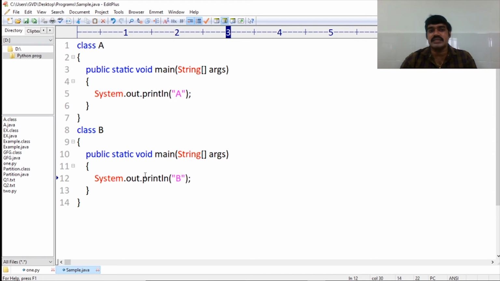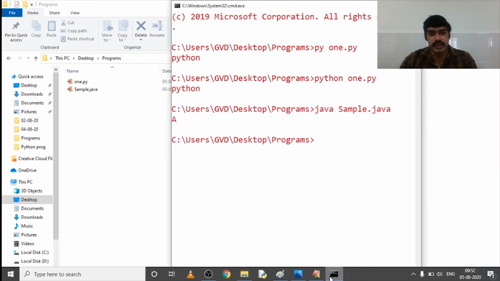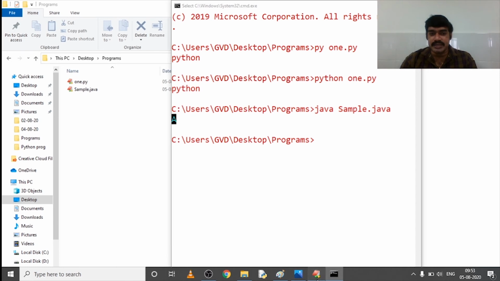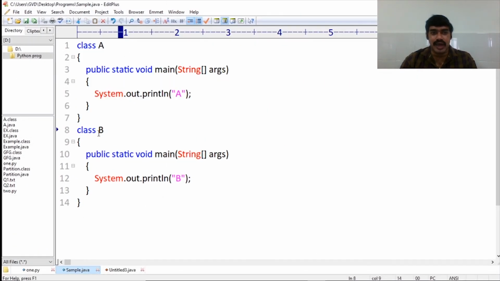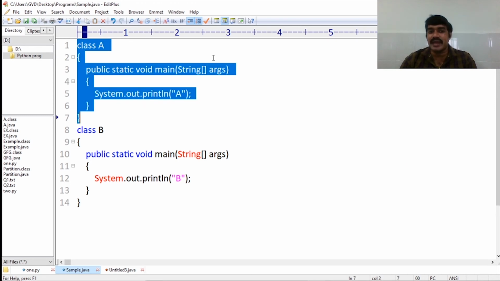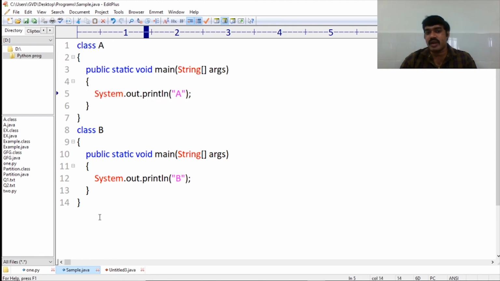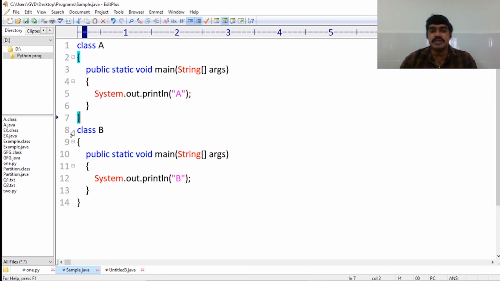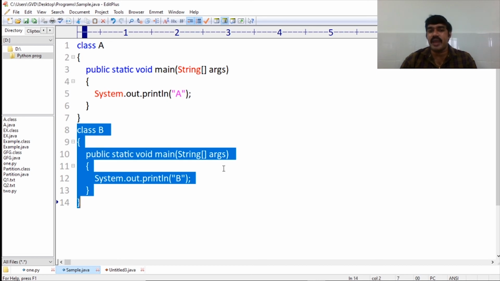What is this feature? Launch single file source code programs. If you observe carefully the output, even though it contains two classes, class A and class B, the output is A. Even though it contains two classes, the first class, class A, is treated as the main class and that is executed directly by the Java interpreter. Even though there are n number of classes, the first class is treated as the main class. That class will execute. Then how to execute the remaining classes? By calling the main function from this class, we can execute the remaining classes, not a problem.